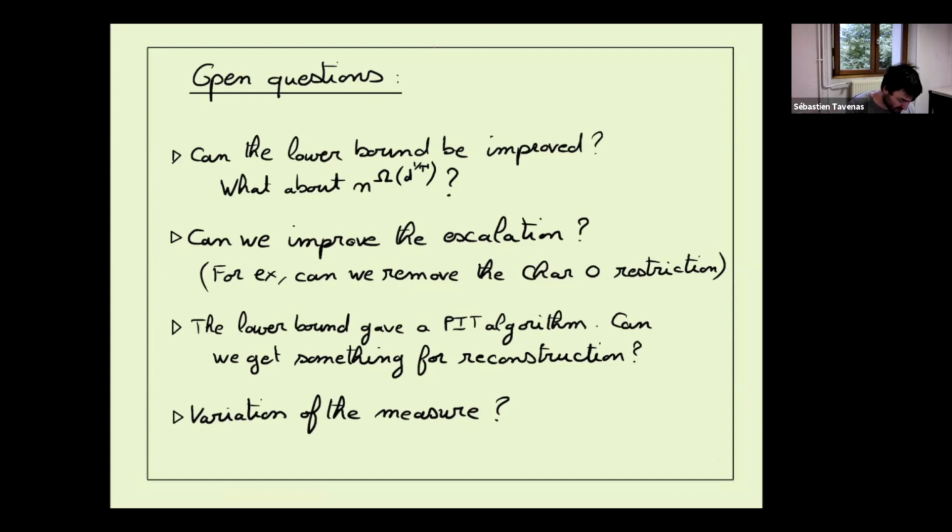Shrikant already talked about PIT yesterday. But now, after we get a lower bound, often we can also get a construction algorithm for our polynomial. And so the idea is, if we want something similar, we come back to the original measure. Maybe a variation of the measure could help to avoid the new barriers.